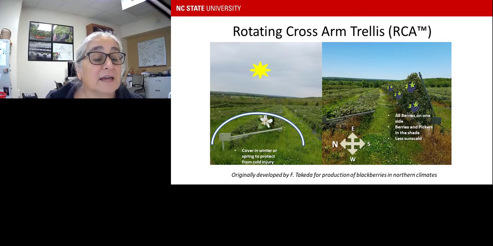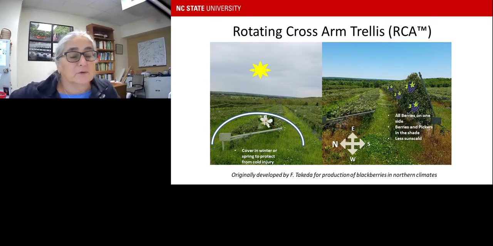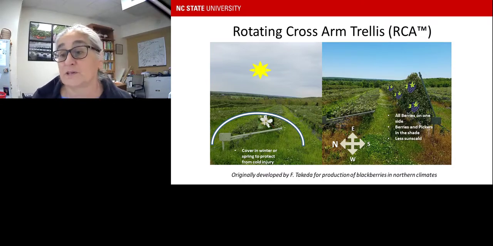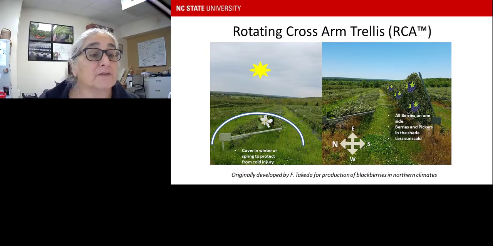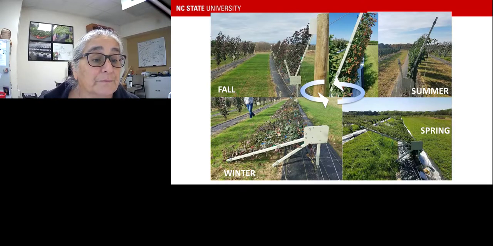You can cover the canes in the winter too in the northern climates to protect from cold injury. And we've actually done this in North Carolina as well. We have a very small, short row of these, and it does work to help protect those canes, especially in the springtime when you have those killing frosts on those buds. It's a little bit difficult, but it works.